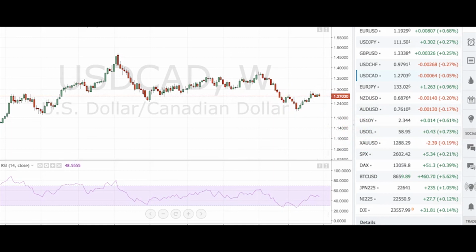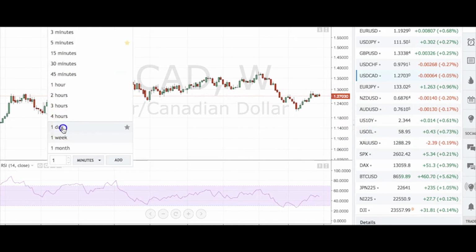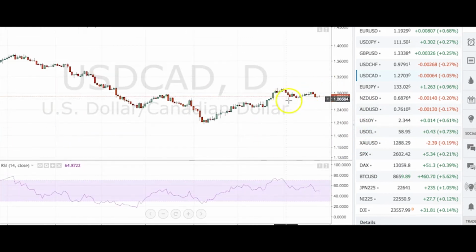But of course, fundamentals will play their part, especially end of the week as we look at the Canadian employment data. Overall, on the dailies here, you can see the very nice little distributive top. What's even more interesting is on the technical side, this is a lower high. The high here was around, what, 28.17? We topped out there versus a high of 29, and pretty much ending on the lows of the day.